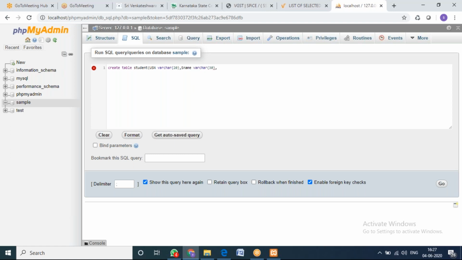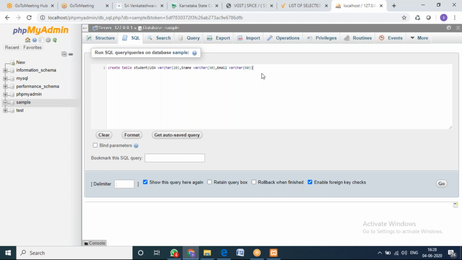Then I'll give email. It is also varchar of size 50. Then I'll close it. So this is how you need to create a table: create table, table name, open parenthesis, followed by the parameters with the data type.